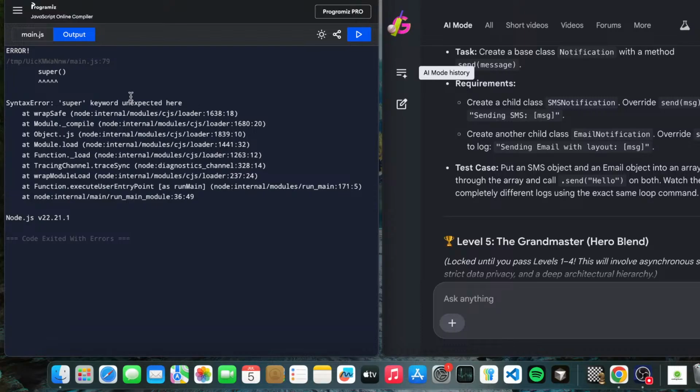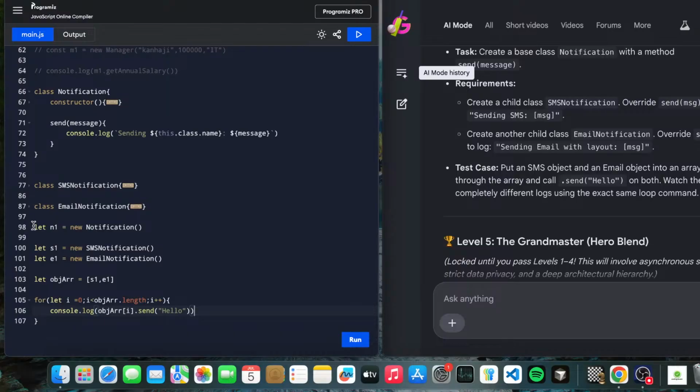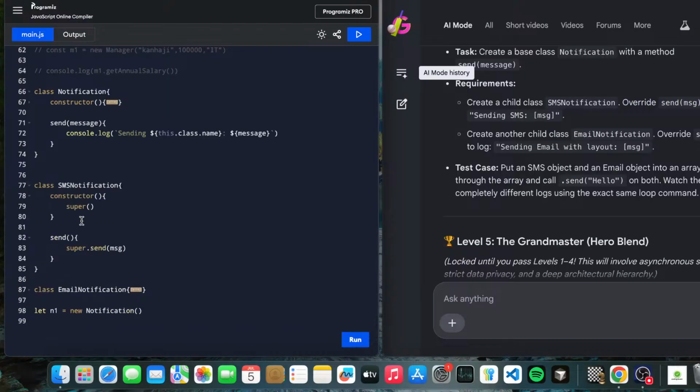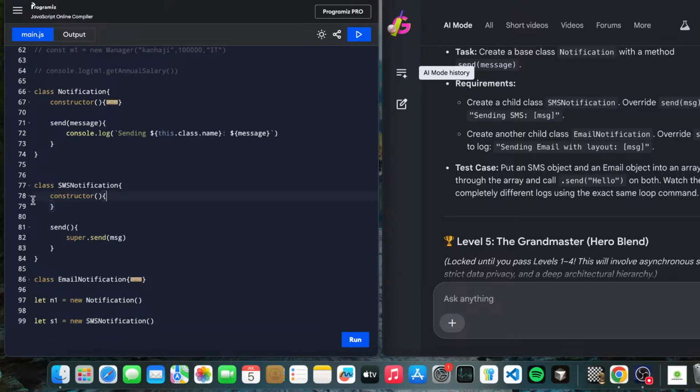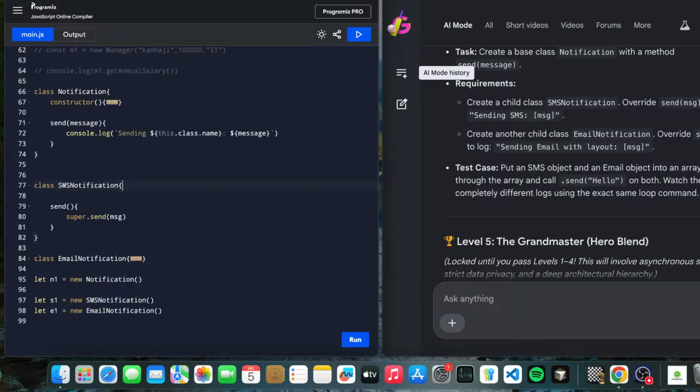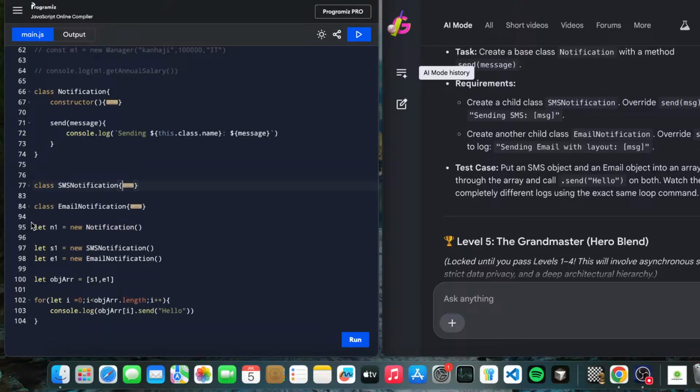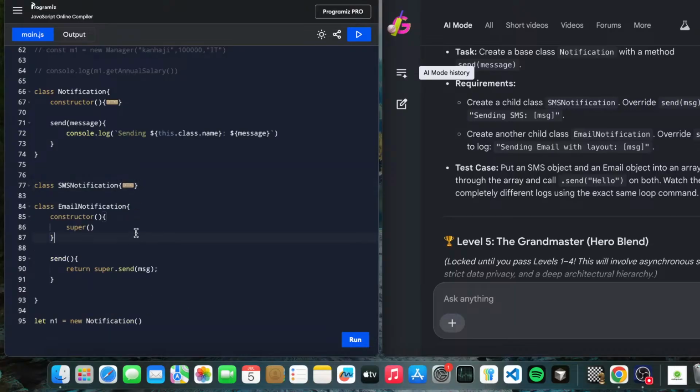And we got an error about the super keyword, at line number 79. Okay, let's remove this. We don't need the constructor here either. Same issue we can see here.